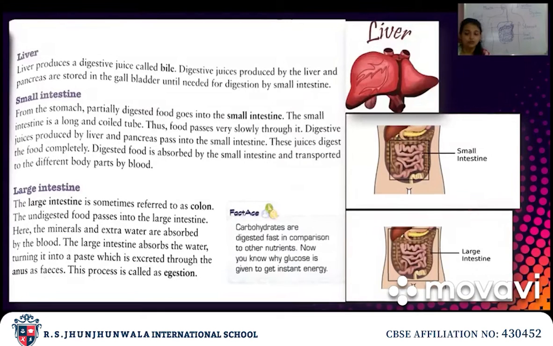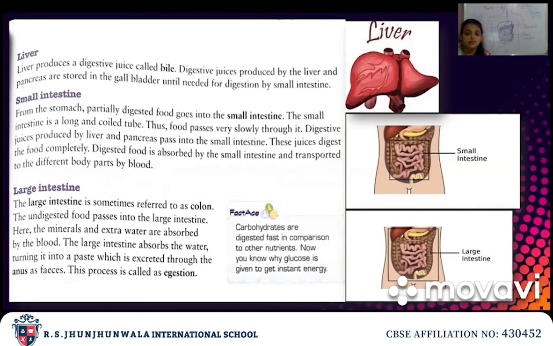Okay, now I have told you, the liver secretes a digestive juice. The name of the digestive juice is bile. Okay, the liver and pancreas secrete digestive juices. Now what will happen? This juice will enter into the small intestine. When the undigested food reaches the small intestine, it will mix with that food, and then what will happen? The process of digestion will go on. So then it will help to digest, and some undigested food which cannot be digested will again pass on to the large intestine.